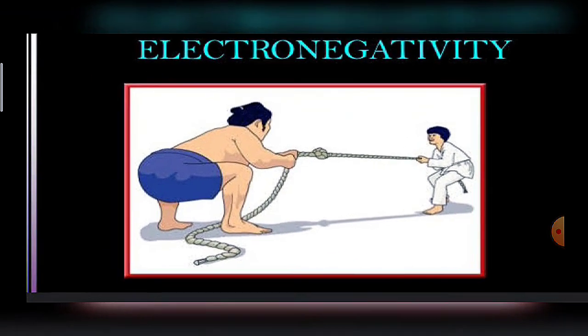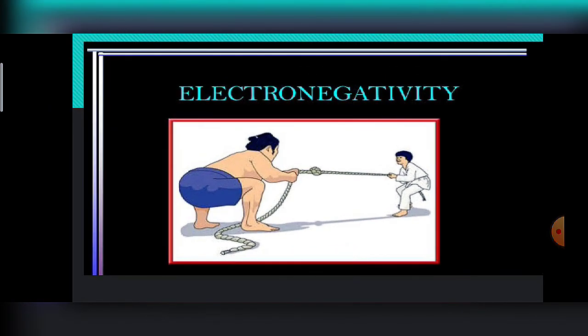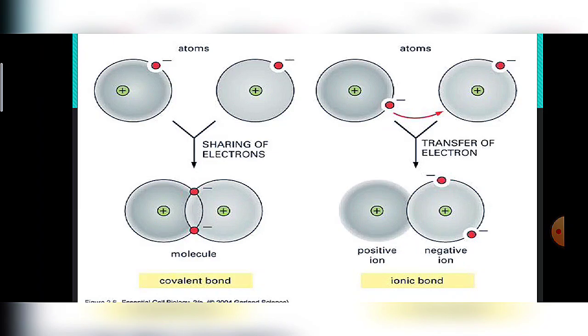And next, here is an example of the difference between covalent bonds and ionic bonds. In a covalent bond, sharing of electrons takes place. The atom which attracts the shared electrons more strongly towards itself is called more electronegative, and the other atom which shares electrons less strongly, with less attractive force, is called the less electronegative element.